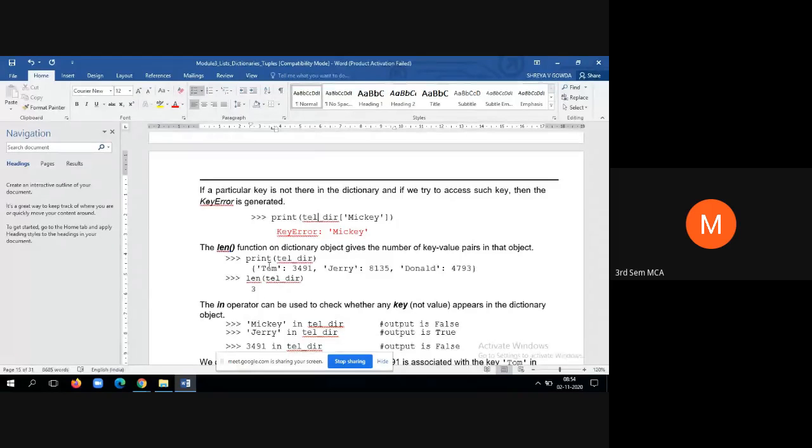Now here you have Tom, Jerry, and Donald, so you have three key value pairs. The moment you apply len of the dictionary name, it will return three.